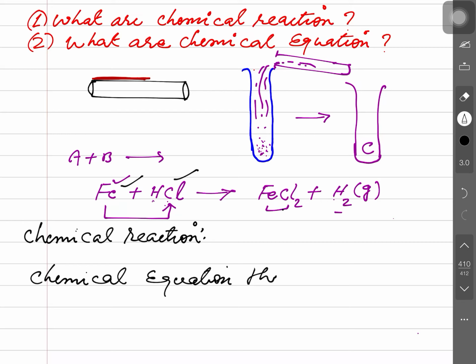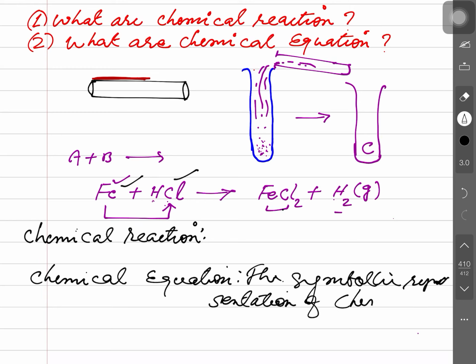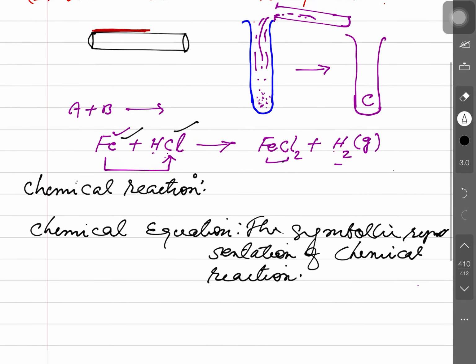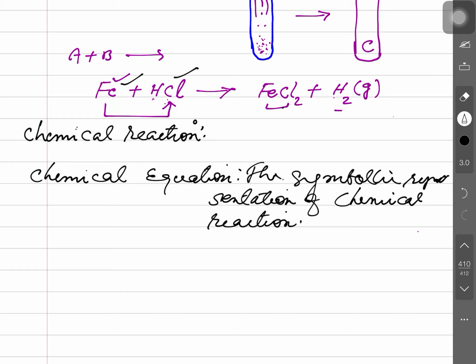The symbolic representation of chemical reaction is called chemical equation. This is called chemical equation.